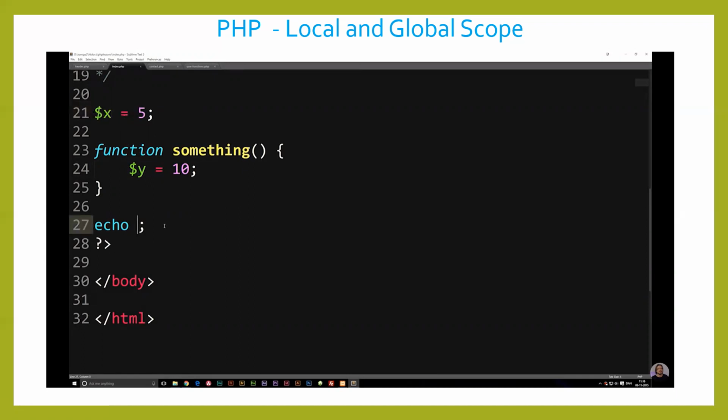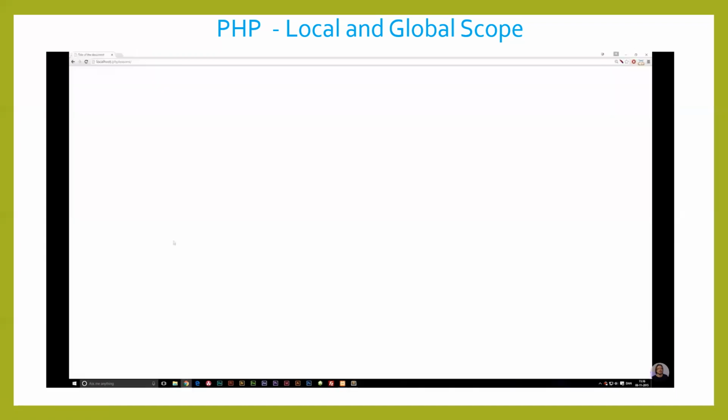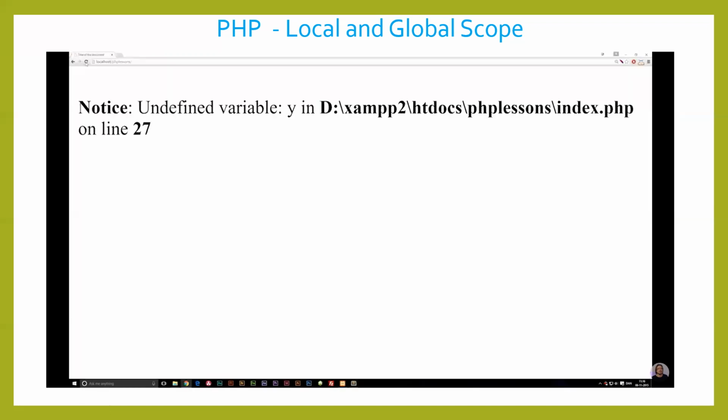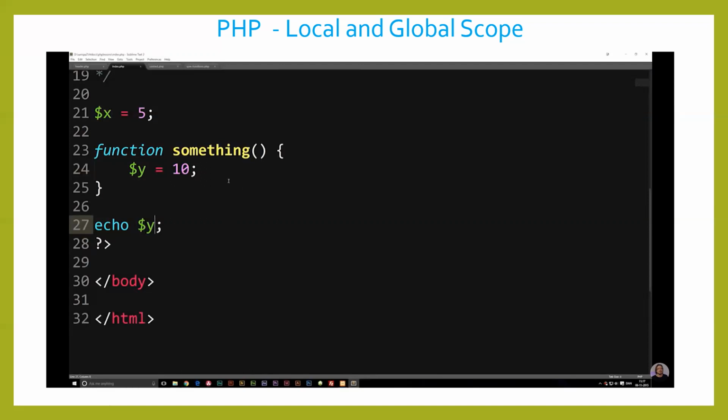So if I do actually have an echo down here, and I were to echo out variable x, go to my browser, refresh, you guys will see we get 5. Now, if I were to try and echo out variable y, because it's inside the local scope of the function, we're actually going to get an error message, because right now we cannot figure out where variable y is.